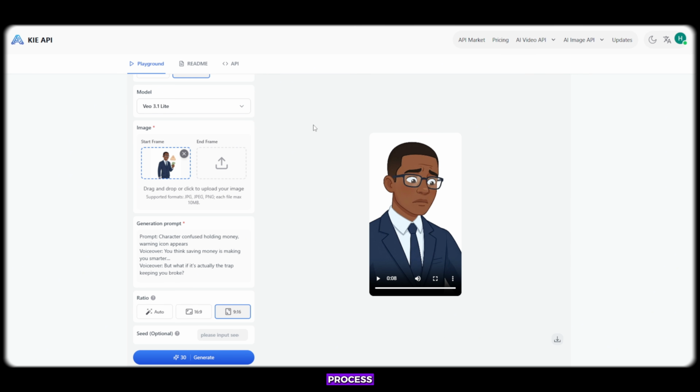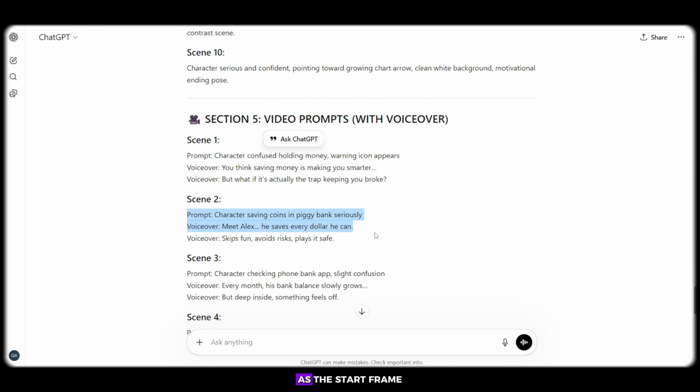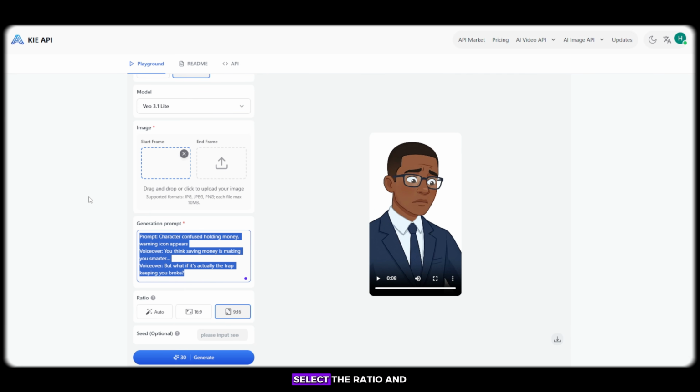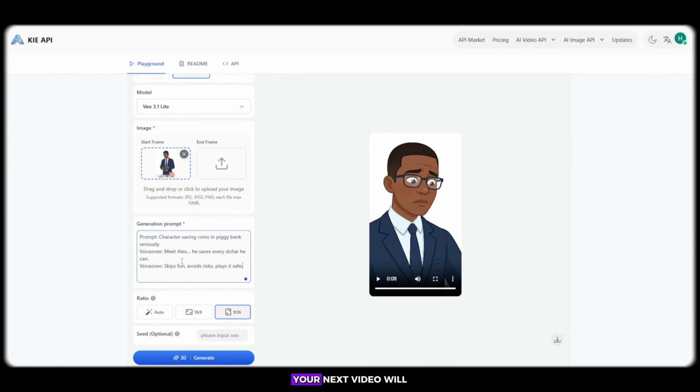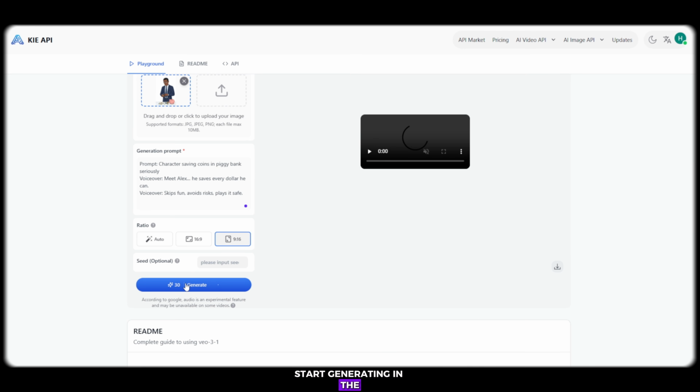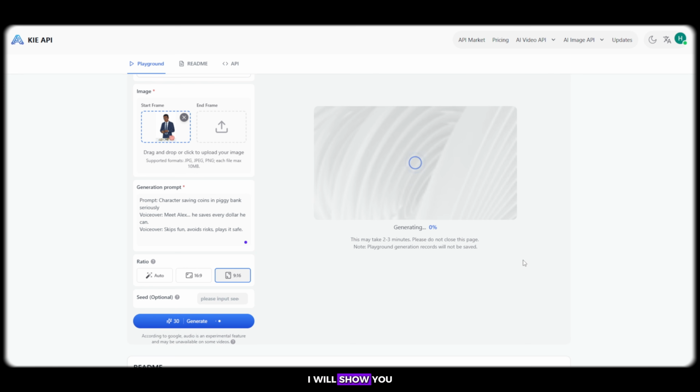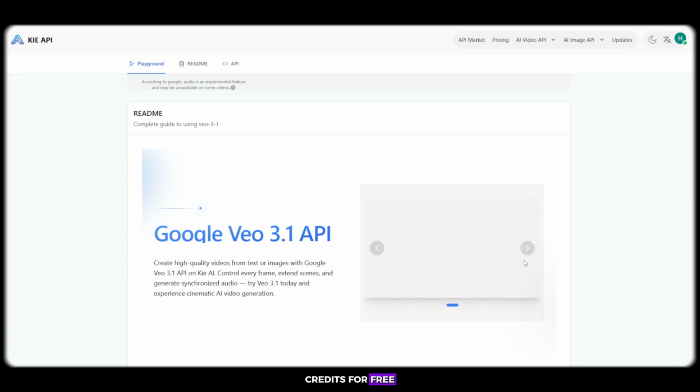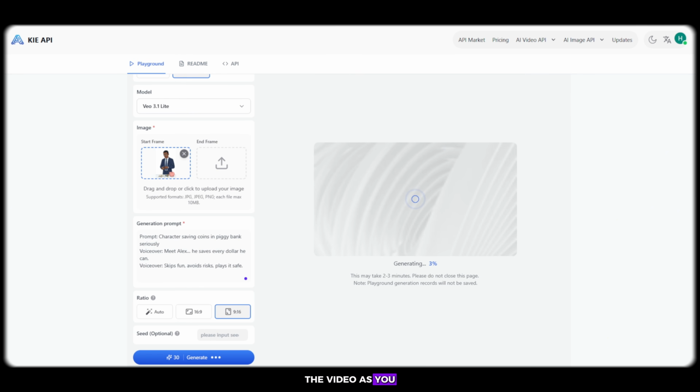Then repeat the same process. Upload the next image as the start frame. Go back to ChatGPT, copy the next scene prompt, paste it into the prompt box. Select the ratio and click Generate. Your next video will start generating in the same way. After this, I will show you how to increase your credits for free, so do not skip the video. As you can see, the second video is now generating.